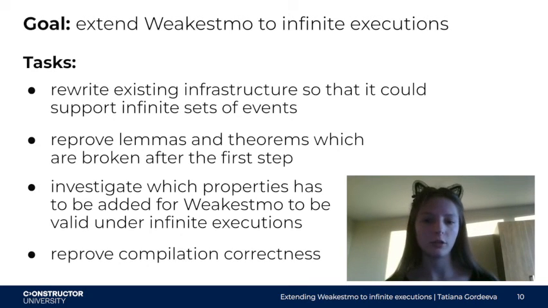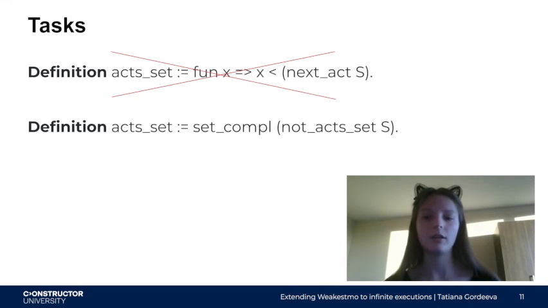Let's look at the first task. For example, when there is a finite set of acts, we have to define a function that labels our acts. Now we do not have an assumption that the set is finite, so we just don't have numbers to name our infinite acts, so we have to deal with them another way.